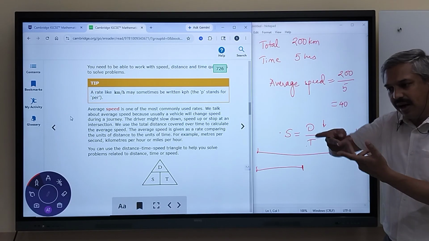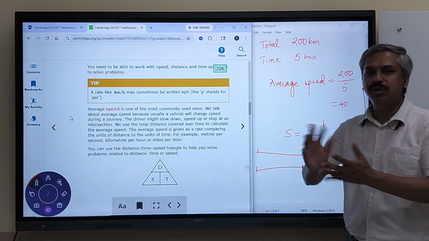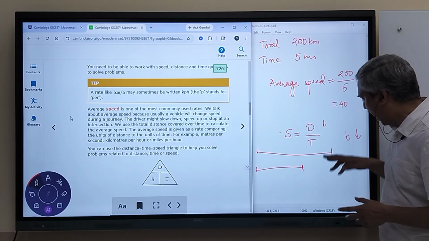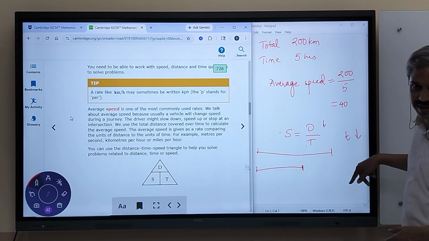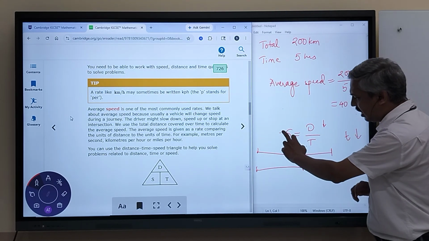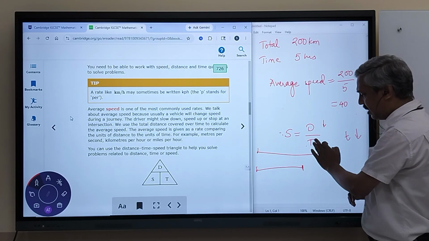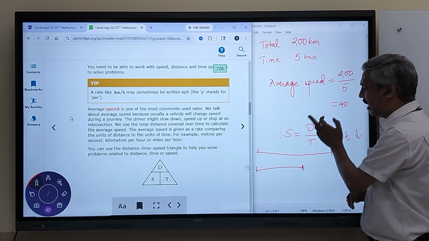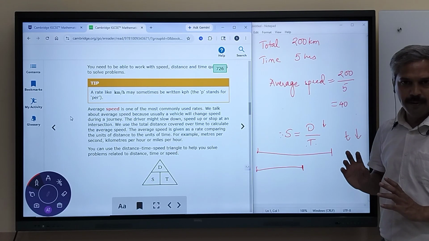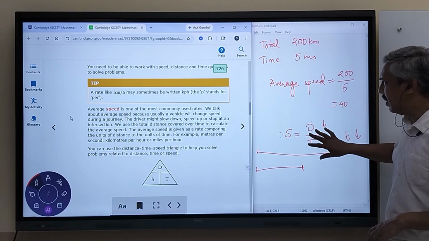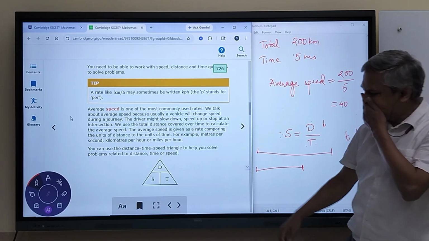Speed and time are inversely proportional, or oppositely related to each other. If the time is more, then the speed is less. If the speed is more, then the time is less. The speed is inversely proportional to time, and speed is directly proportional to distance. We put this together and say speed is equal to distance upon time. This is how we get the formula. We'll use the formula in this session to get the answers. Let's see the exercise now.